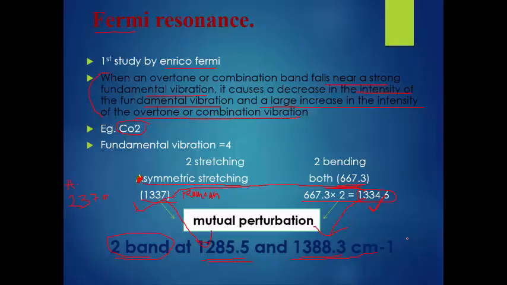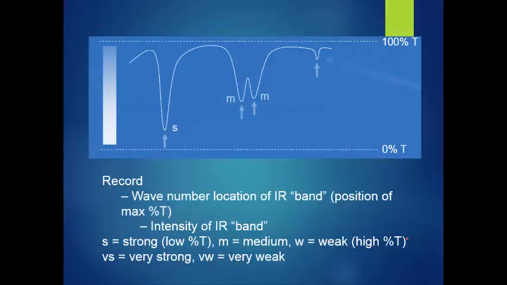Now we will see what types of bands occur in IR spectroscopy. Write down the types of band or peak. Okay, see this.